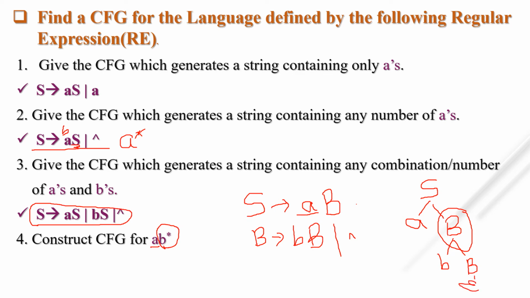It is very simple. If you are able to generate this CFG for only A's and A star, then the rest of the examples are very simple. Let's see the answer. S tends to AB, we are taking one new non-terminal, and B tends to bB or null. Let's see next.